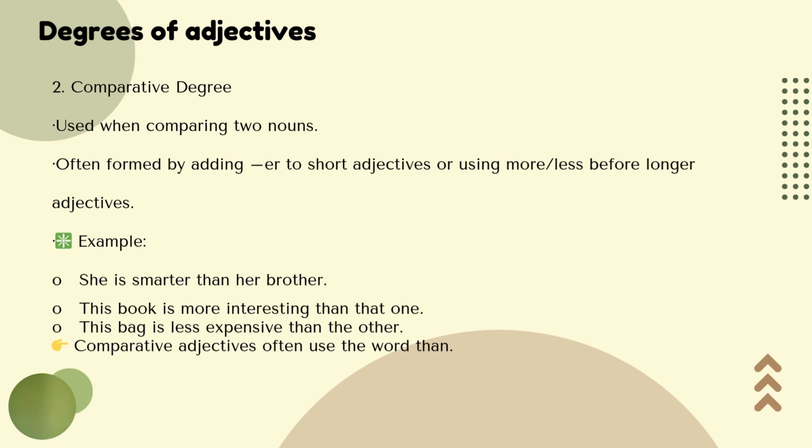But if it has longer syllable itu kusuku kata ya. Then you tend to use more or less. So you say expensive is kind of longer than old. So you don't say expensiver, but you say more expensive.